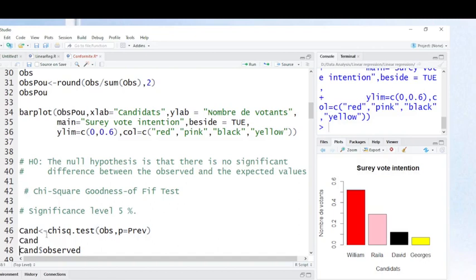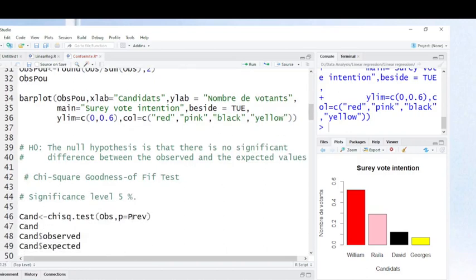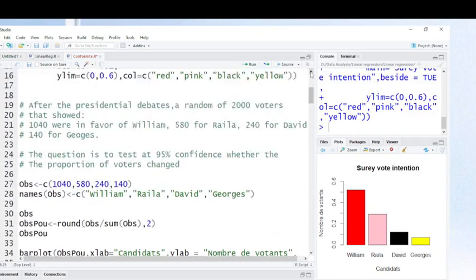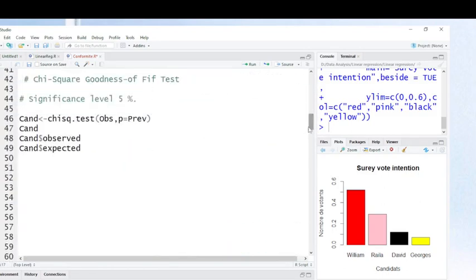Now, friends, I'm going to use this test, the chi-square test, and these are our observed values. These values are observed, and then there are the predicted values. These are the predictions we had from the regression. Now let's run the test and we will see the results.